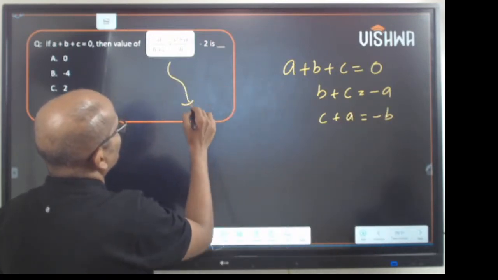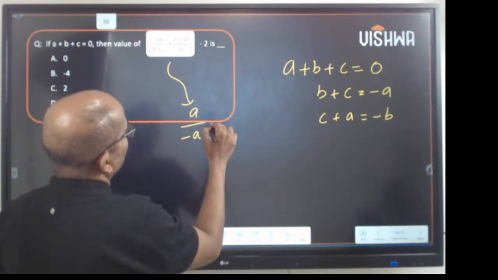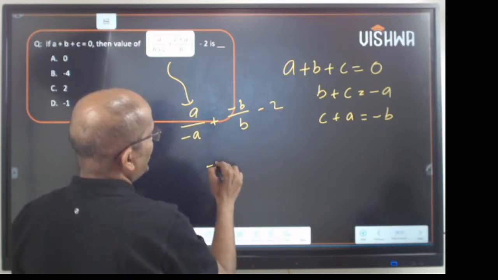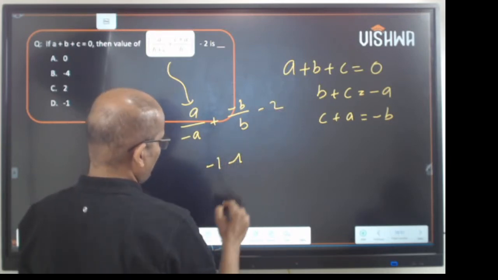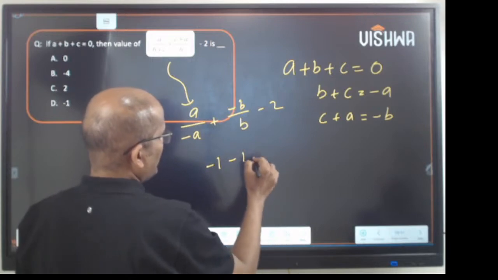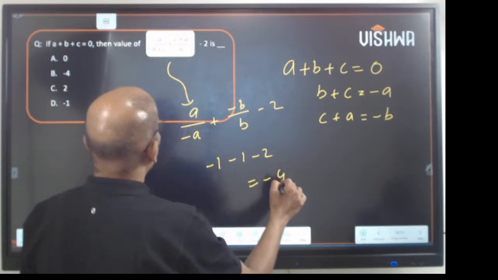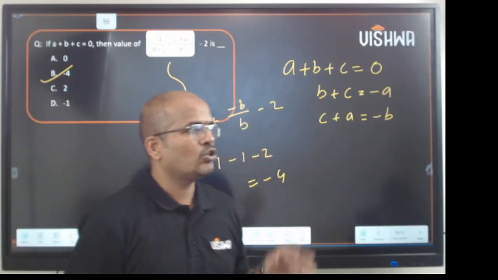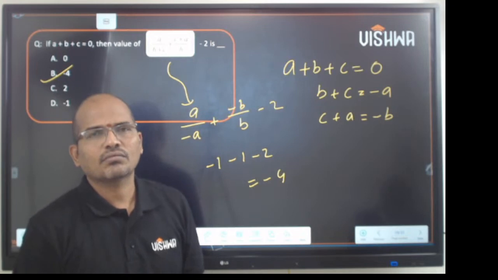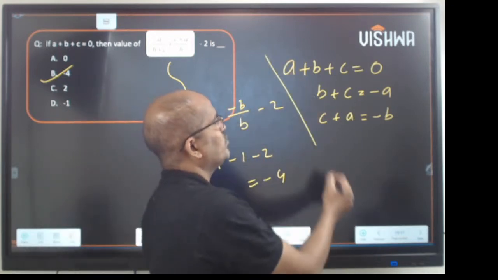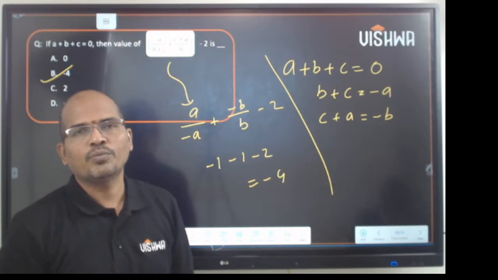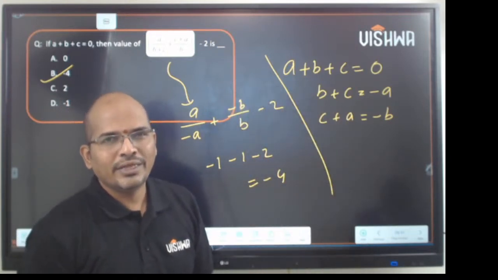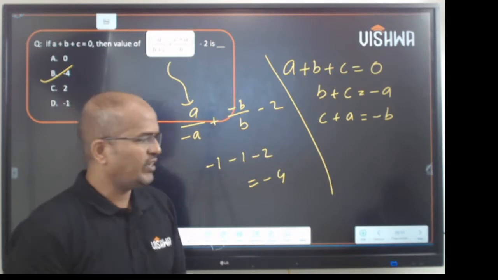Now, from this, a upon negative a plus negative b on b minus 2. So this is negative 1 and negative 2, which is negative 4. So the answer is option B. Please don't complicate the problems. You should solve them very easily. Given a plus b plus c is 0, work on that, get the outputs. Clear? So that is how you work on the story of equations. Fine.